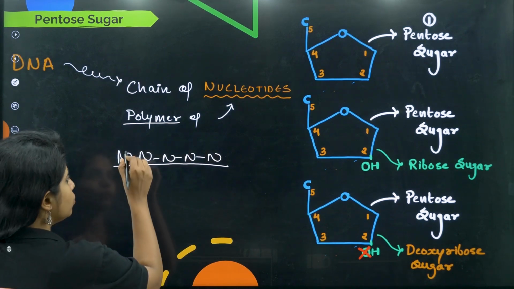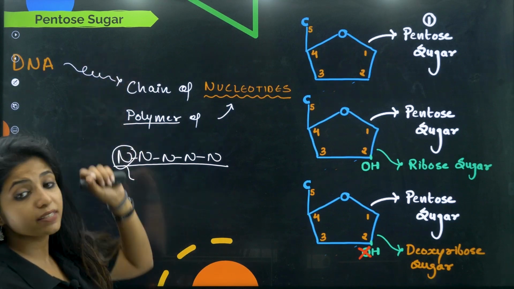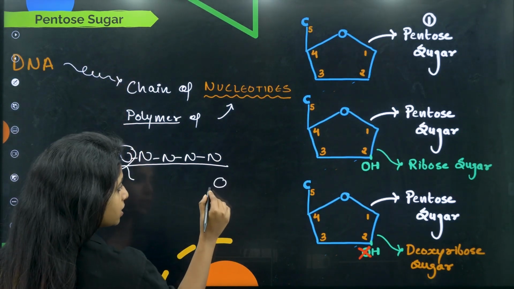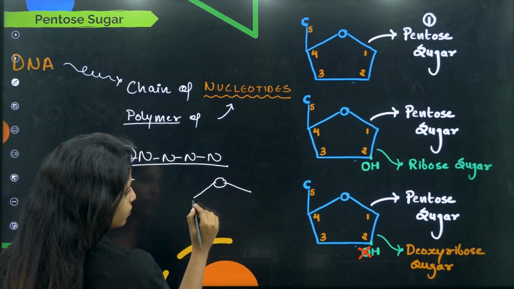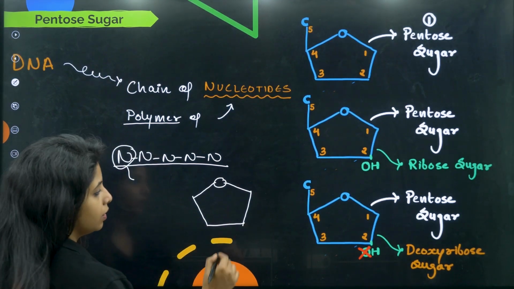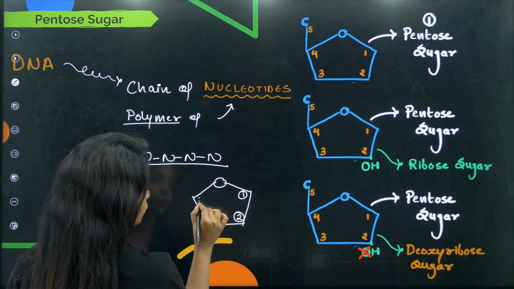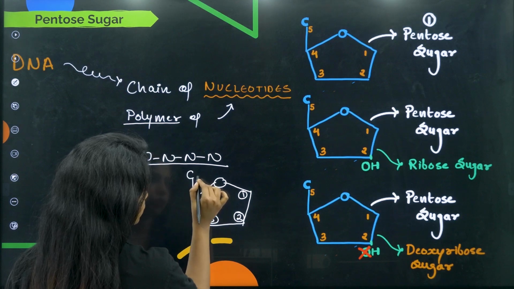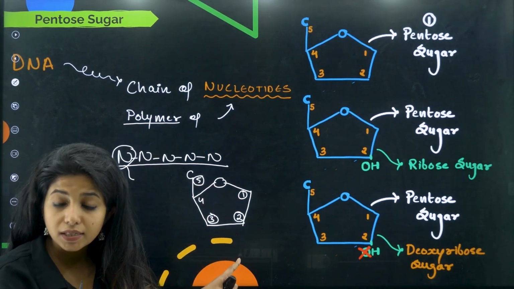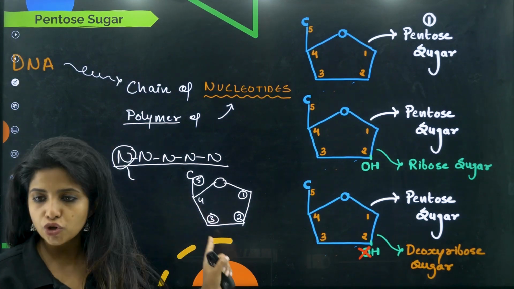Now what is a nucleotide made up of? One particular unit like this is made up of something, and the first thing that it is made up of is known as pentose sugar. So pentose sugar I have made over here, but for your understanding I'll show. So over here you have a structure like this. You name this as 1, this is second position, this is third, this is fourth, and there is one carbon attached over here, so this is fifth. How many carbons do we have? 5, which is why I call this pentose sugar. Pent as in 5.